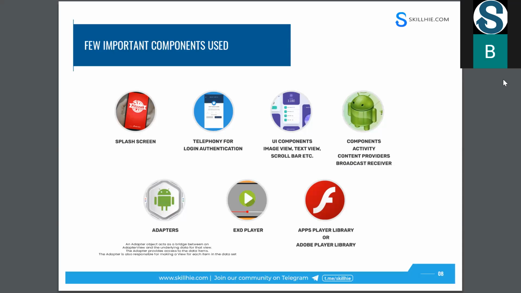Next thing is ExoPlayer. You are now displaying some 100 videos, like you can see in Amazon Prime, Discovery Plus or Netflix. And how are those videos played in streaming applications? Generally, when you play a video on your phone, some applications do not have their own players.